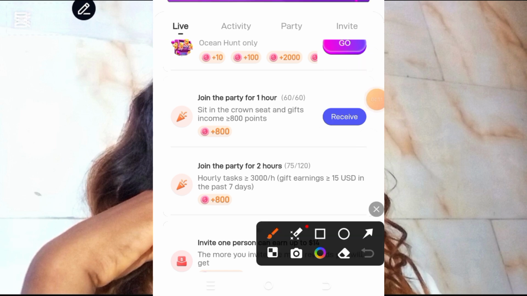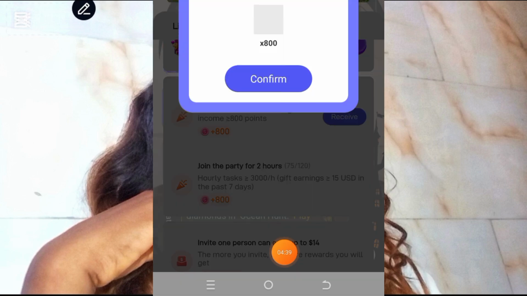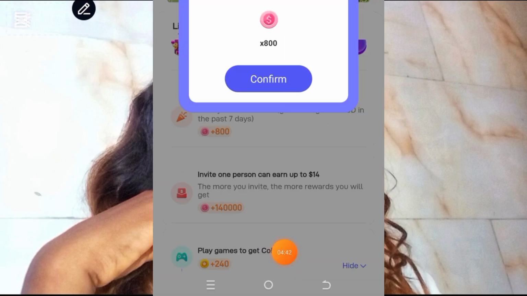One thing I recently noticed about Poppo is this: before now, if you sit on the crown seat, you'll be given 1,000 coins. So I think Poppo actually reduced it to 800 coins. So these days, for you to even receive this 800 coins, you need to do exchange for that day. So I did exchange yesterday, so I will now receive it. Once you come, you click on receive like this. Once you click on receive, you see that now I have received my 800 coins.